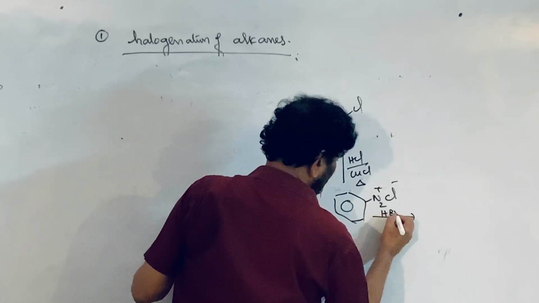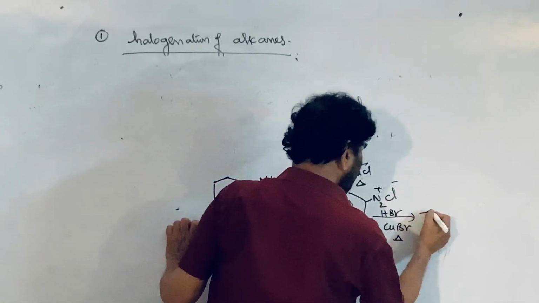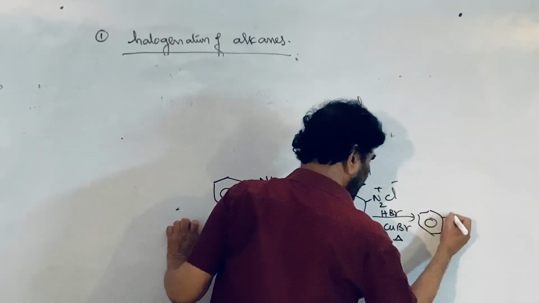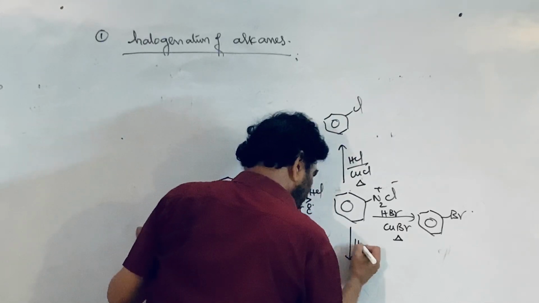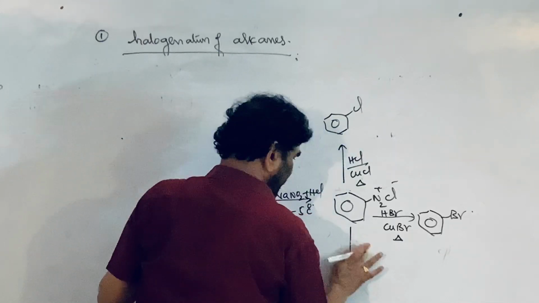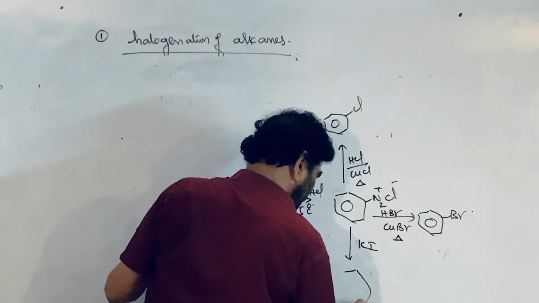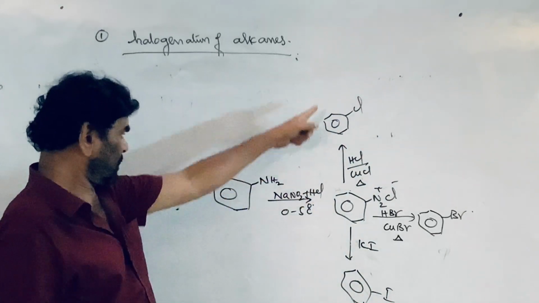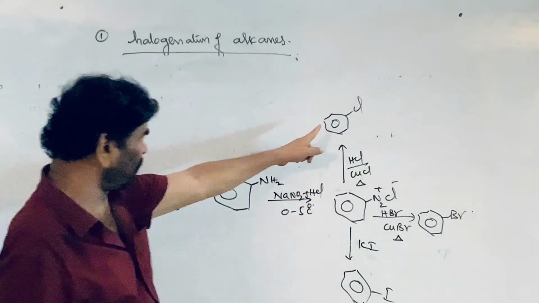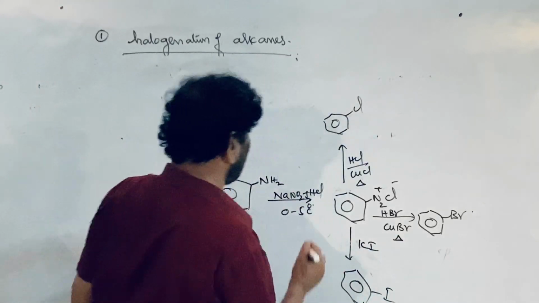And this is HBr, hydrogen bromide, in the presence of cuprous bromide, heat, catalyst. This is also called a Sandmeyer reaction, and bromobenzene is formed. This on treatment with potassium iodide, just treating with potassium iodide, no catalyst is required, iodobenzene is formed. So from benzene diazonium chloride, we are able to prepare chlorobenzene, bromobenzene, iodobenzene. We are introducing the halogen atom into this.